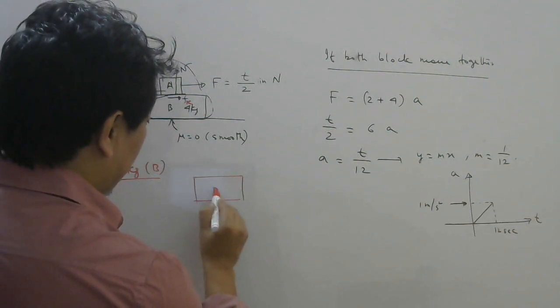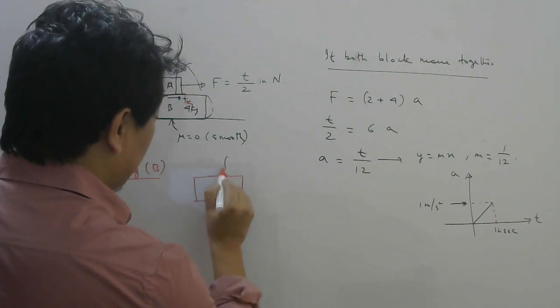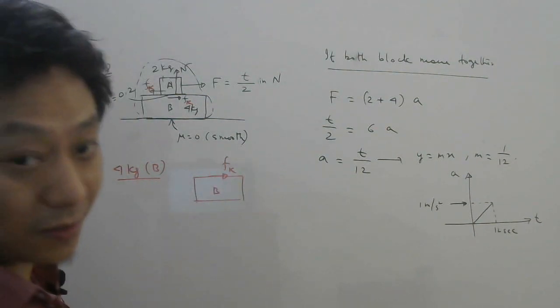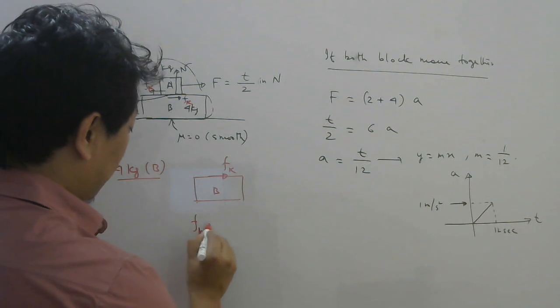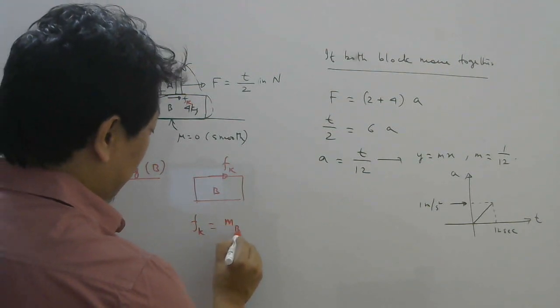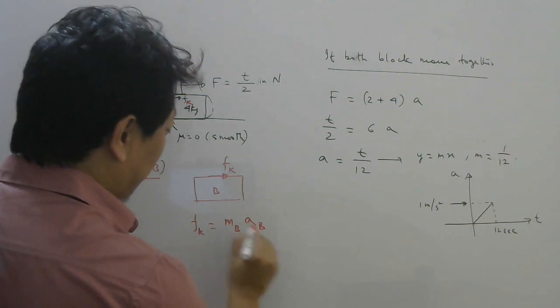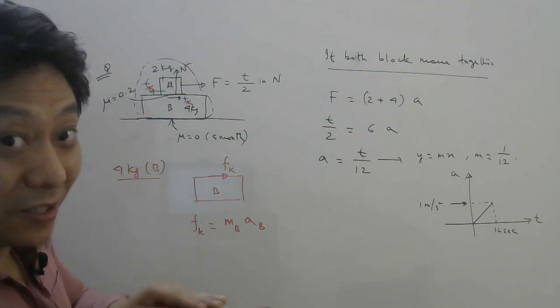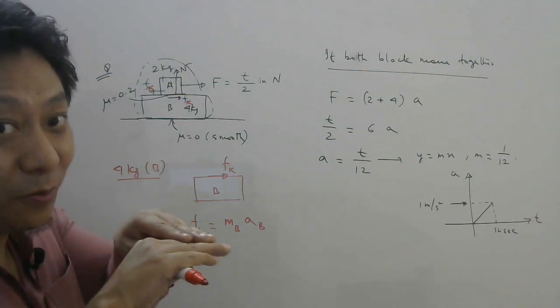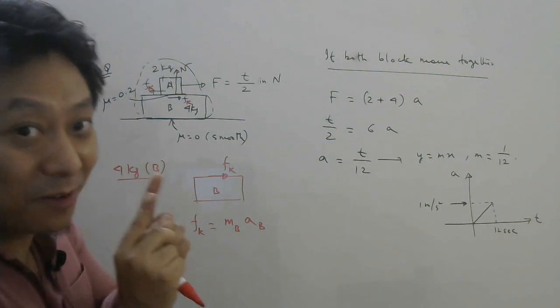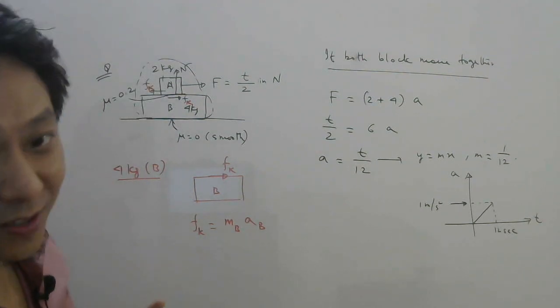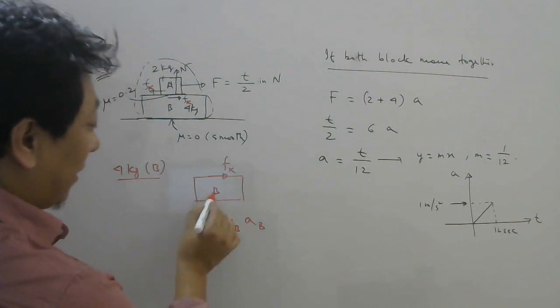So B is feeling only friction, remember, so it is only kinetic friction. And kinetic friction will provide mass into acceleration for block B. Okay, so now there is slipping. So now the two blocks will slip, so accelerations will not be same. So give different symbols. So AB is acceleration of B.